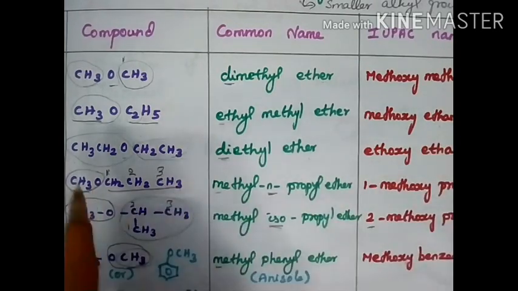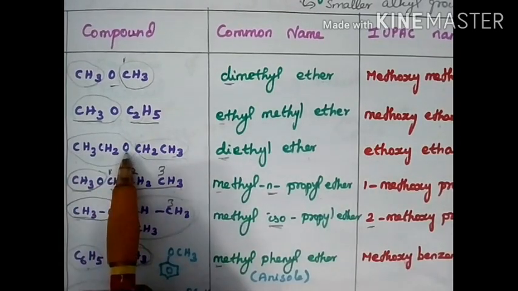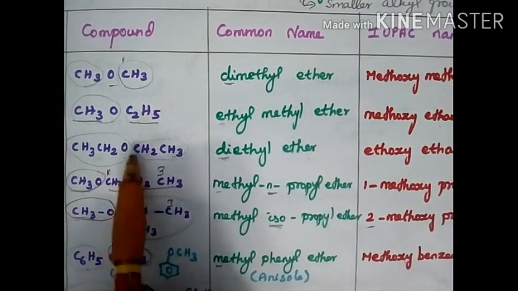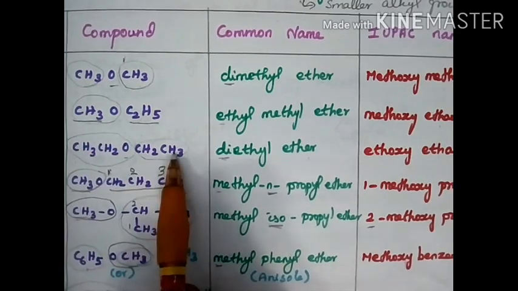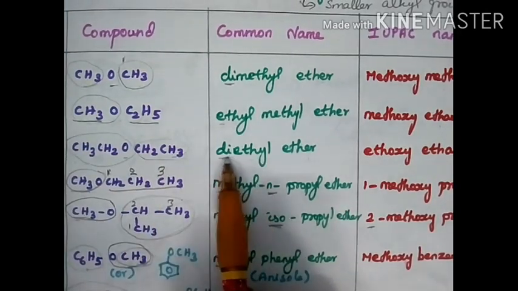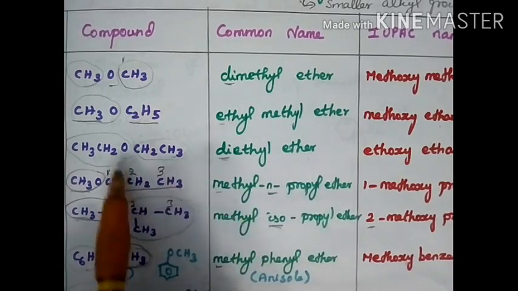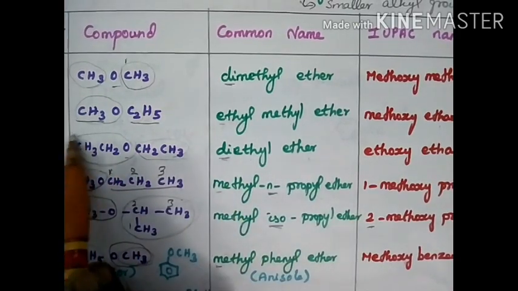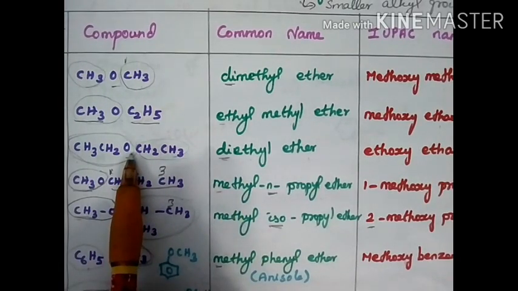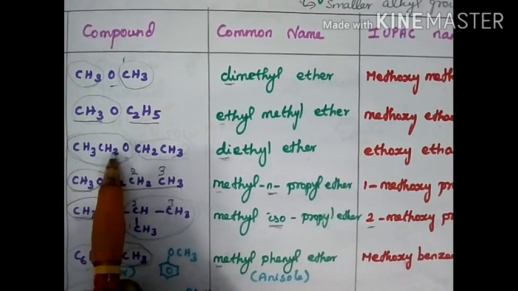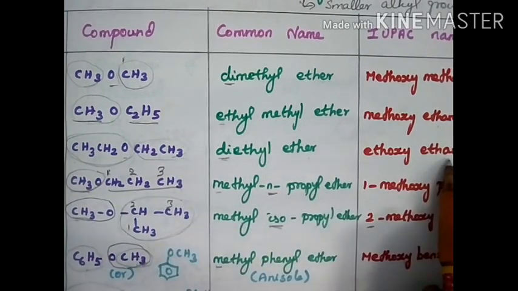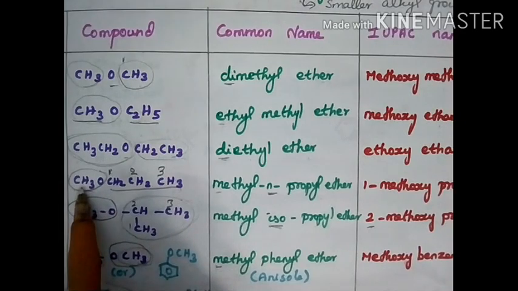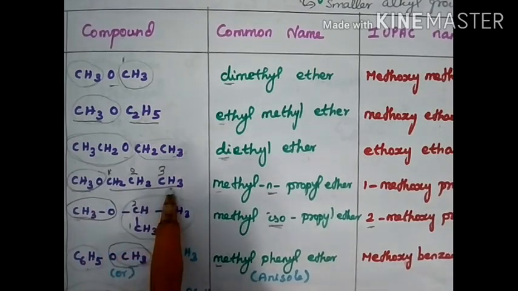And the next is CH3CH2OCH2CH3. Here 2 carbon, here 2 carbon. Both are ethyl, so diethyl ether. Consider one of the alkyl groups attached to oxygen for writing the IUPAC name: ethoxyethane.